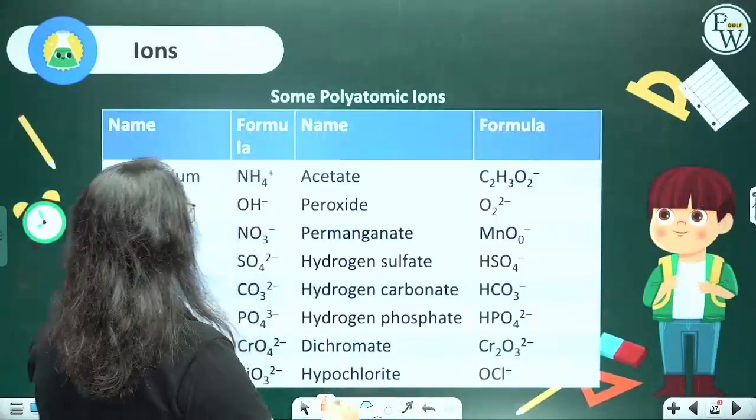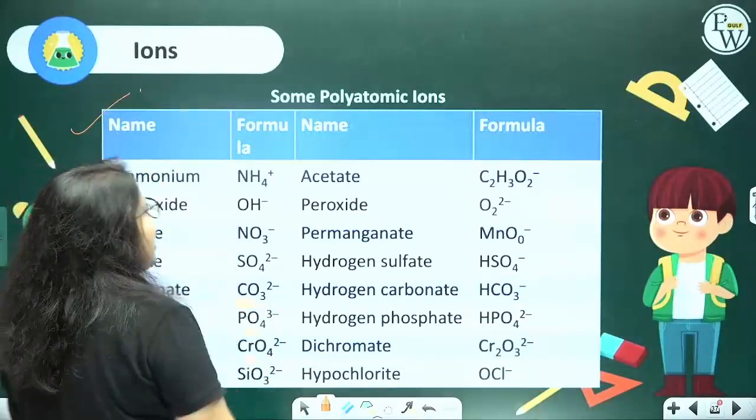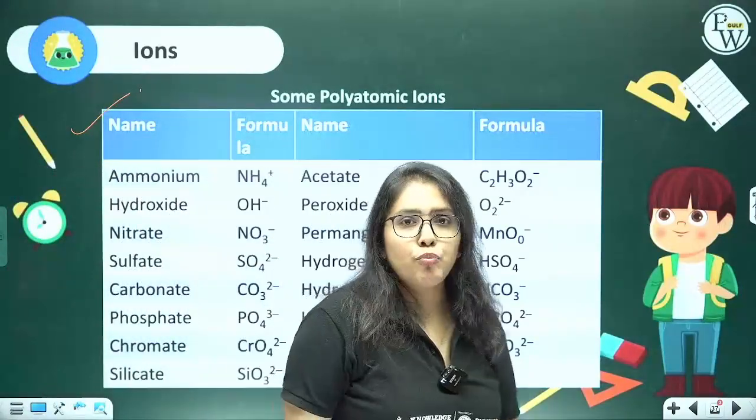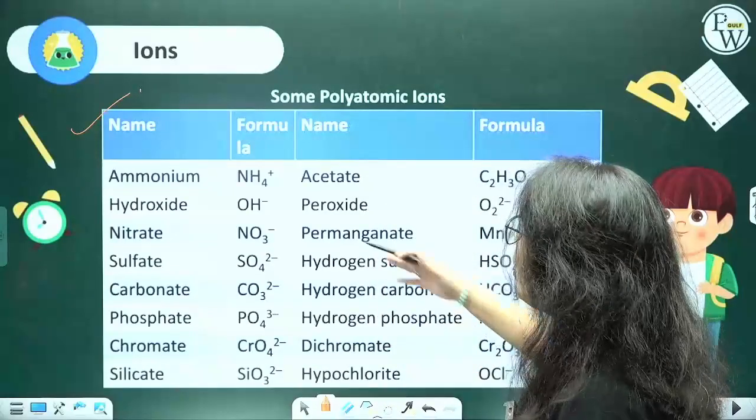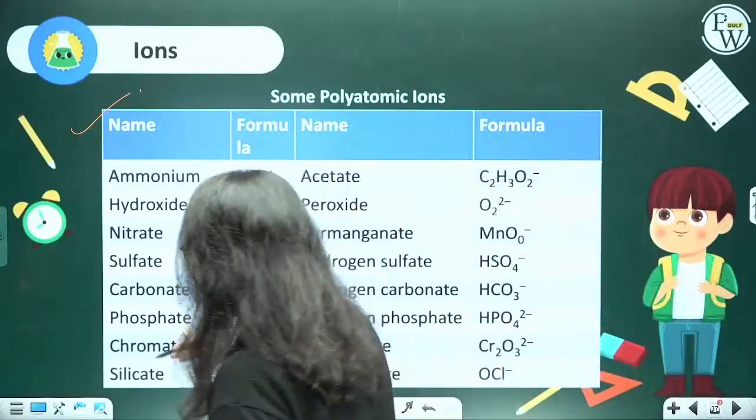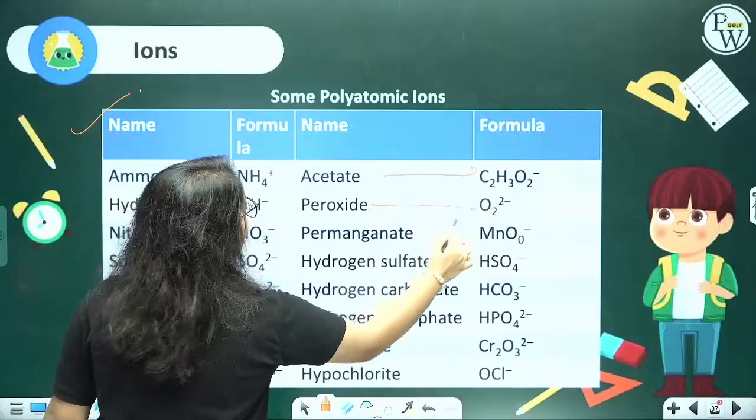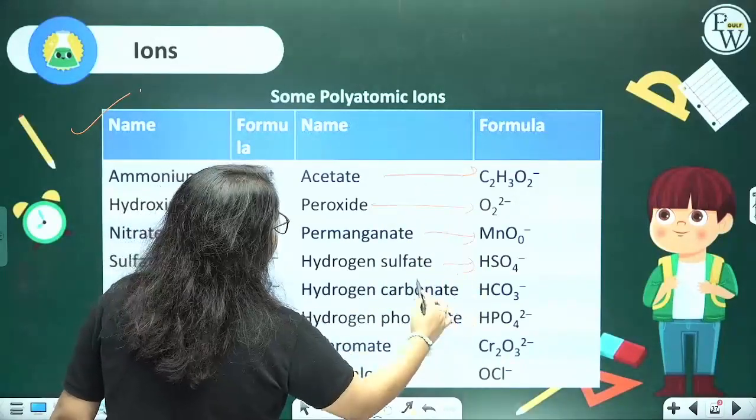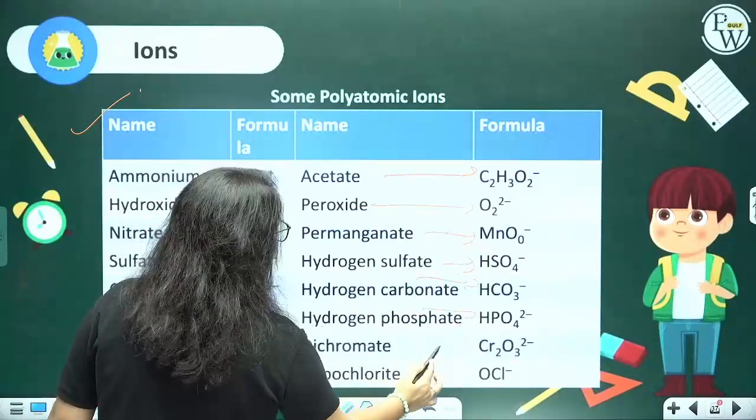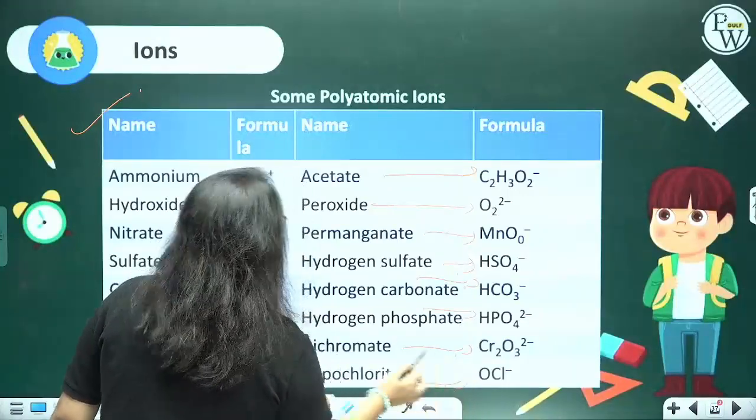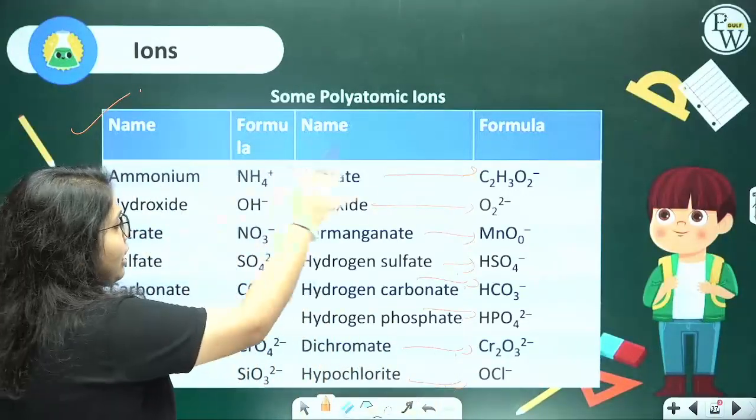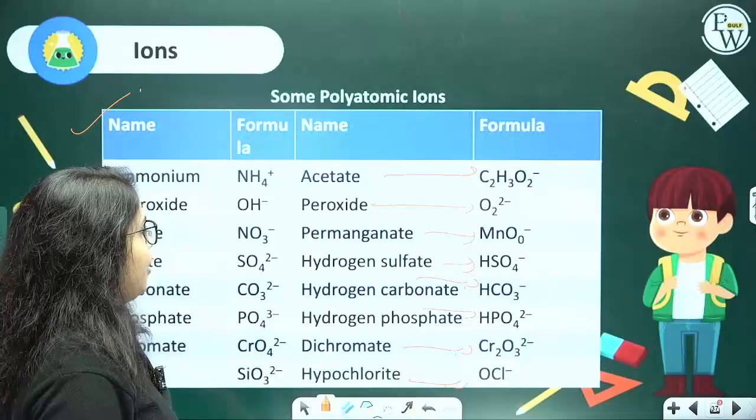Now here again is some other list of polyatomic ions. As you can see over here: ammonium, hydroxide, nitrate, sulfate, carbonate, phosphate, chromate. Then you have acetate, peroxide, permanganate, hydrogen sulfate, hydrogen carbonate, hydrogen phosphate, dichromate, hypochlorite. All of these are nothing but polyatomic ions.